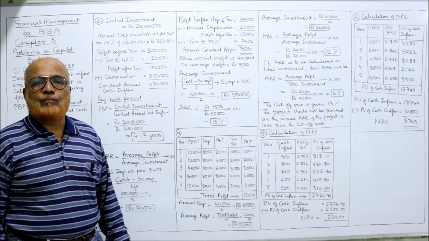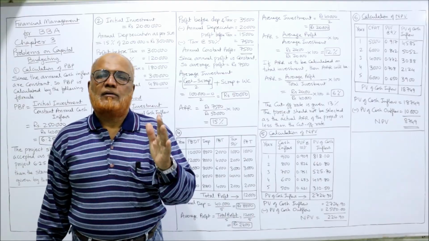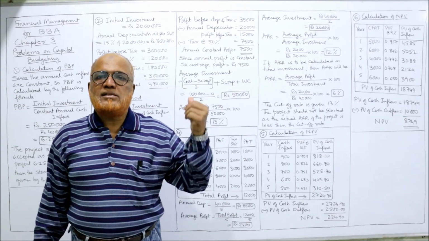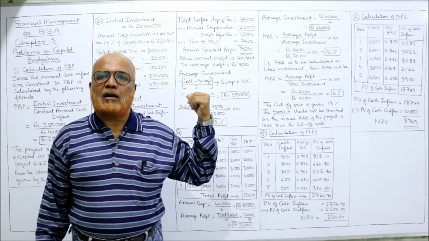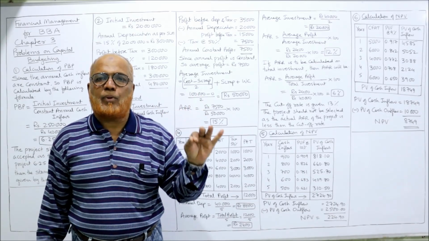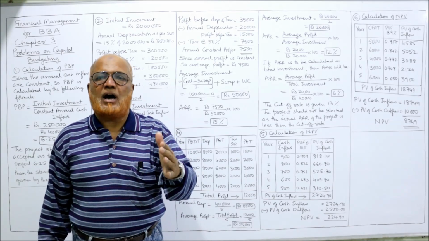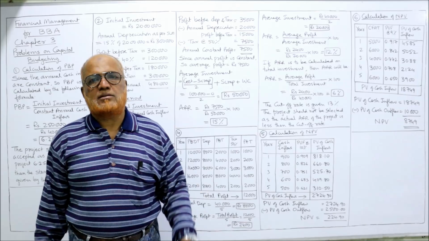It is not cash flow. Remember one point, in calculating PBP, we need cash flow. Whereas in calculating ARR, we don't require cash flow, we need accounting profit. And what is accounting profit? Profit after tax. That's it.